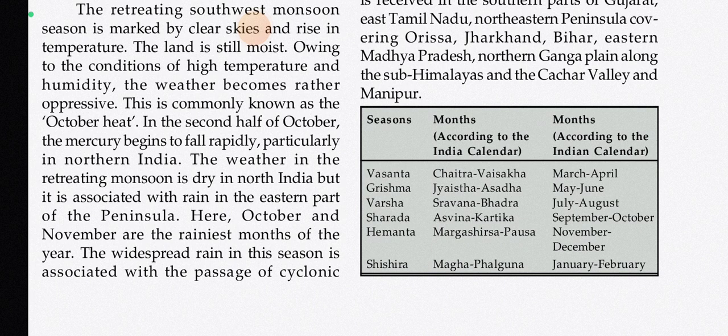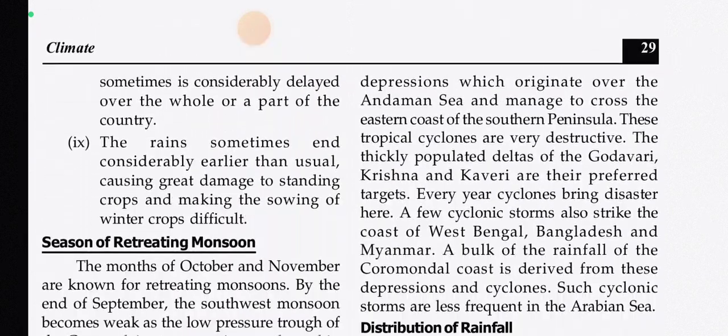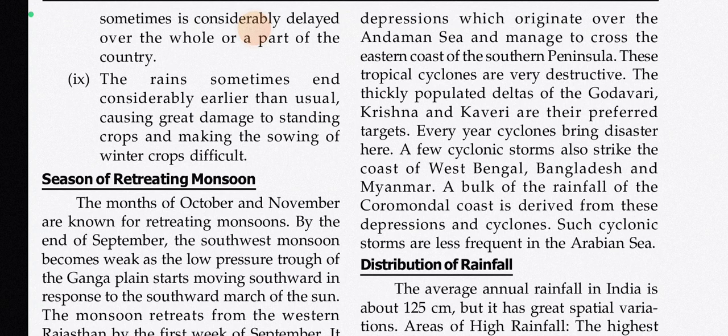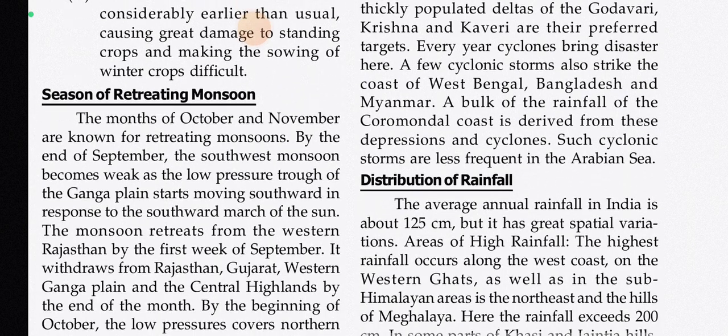The widespread rain in this season is associated with the passage of cyclonic depressions which originate over the Andaman Sea and manage to cross the eastern coast of the southern peninsula. These tropical cyclones are very destructive. The thickly populated deltas of the Godavari, Krishna and Kaveri are their preferred targets. Every year cyclones bring disaster here. A few cyclonic storms also strike the coast of West Bengal, Bangladesh and Myanmar. A bulk of the rainfall of the Coromandel coast is derived from these depressions and cyclones. Such cyclonic storms are less frequent in the Arabian Sea.